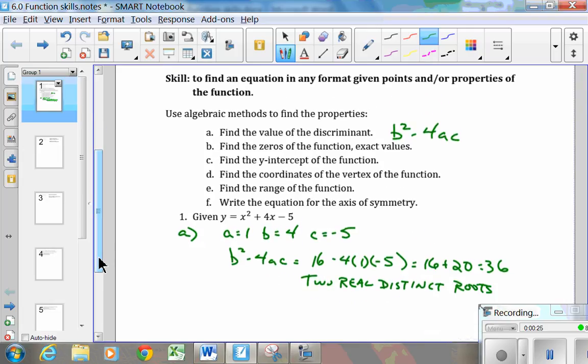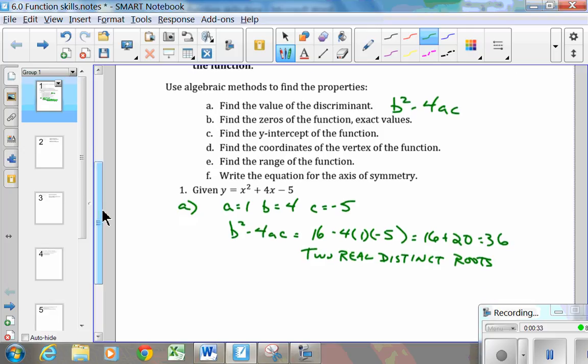Example number one is x squared plus 4x minus 5, and we want to find these 6 properties for it. So again, to find a discriminant, we're talking about working with b squared minus 4ac. So in our first equation, it's 1x squared, plus 4x, and that's minus 5. So our a is 1, b is 4, and c is negative 5. When I put that information into the discriminant, b squared minus 4ac, I get an answer of 36.